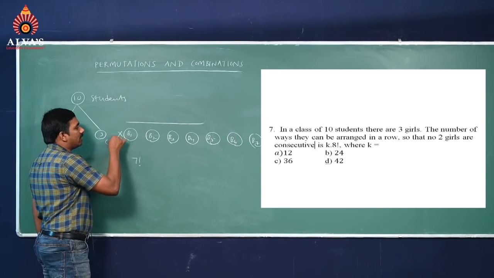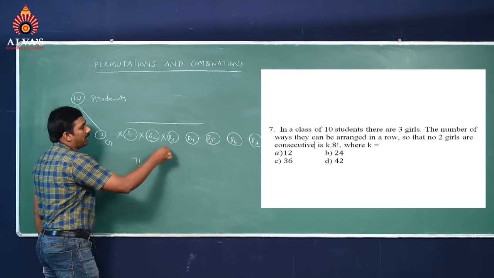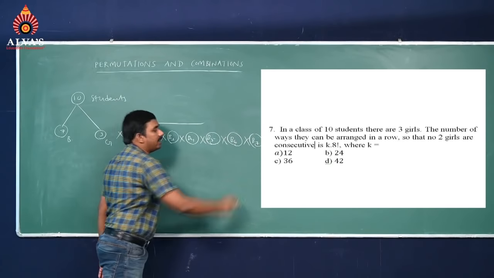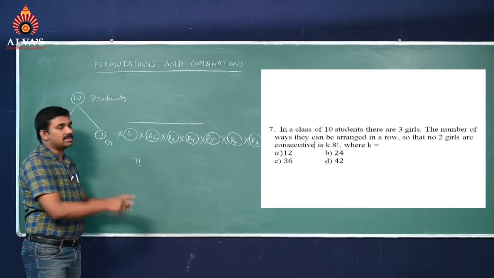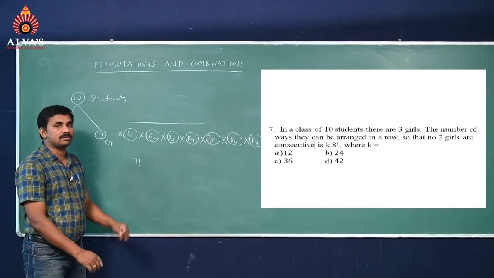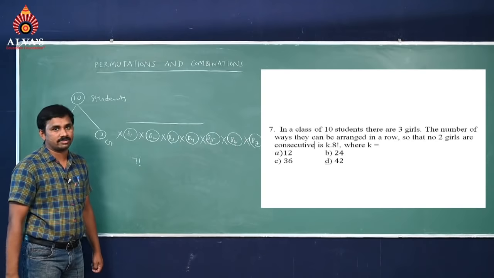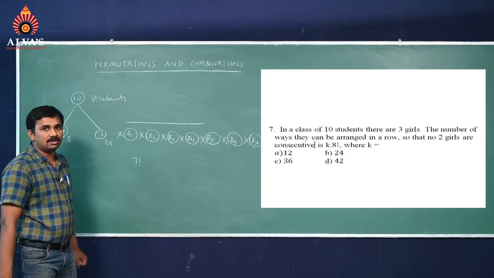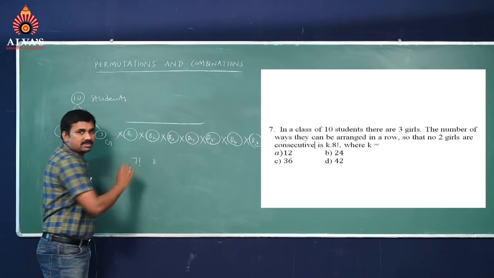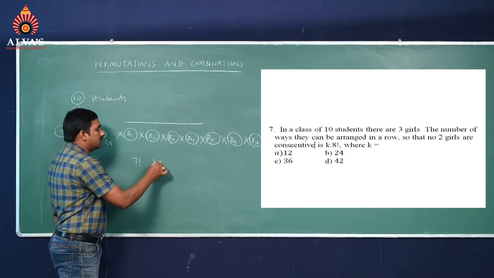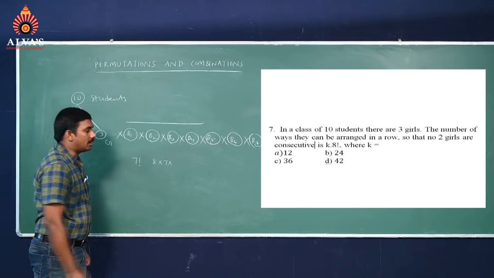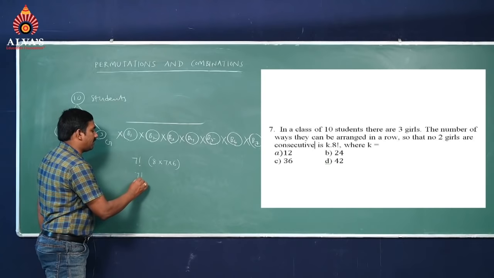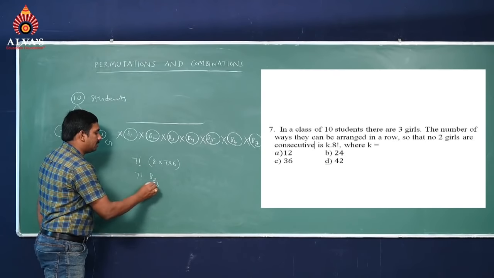How many places do we have? 1, 2, 3, 4, 5, 6, 7 and 8. In these places we can arrange the girls, then no 2 girls are consecutive. That means we have 8 places for 3 girls. First girl has 8 chances, second girl has 7 chances, third girl has 6 chances. So indirectly we can say it is 7 factorial into 8P3.